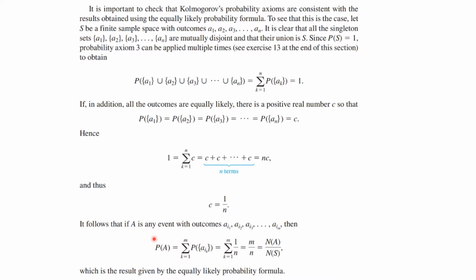It follows that if A is any event with outcomes A sub i1, A sub i2, A sub i3, up to A sub im, and we're taking any event here, the probability is going to be the summation of those probabilities. Each of them is 1 over n, and we add m of them to give us m over n, and that's the number n of A divided by the number n of S, which is the result given by the equally likely probability theorem.